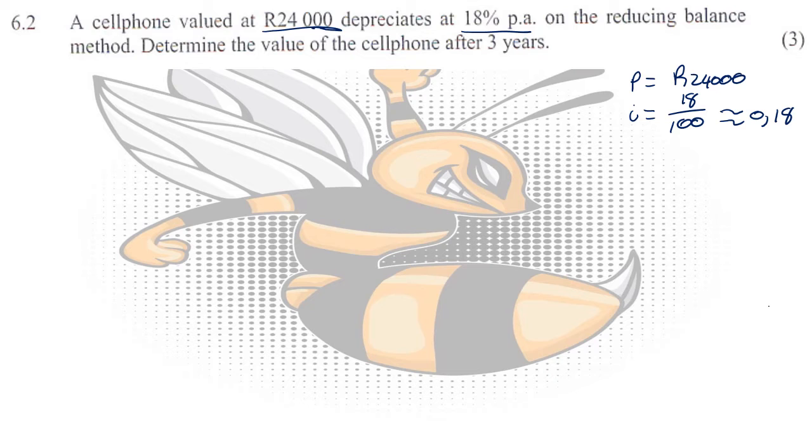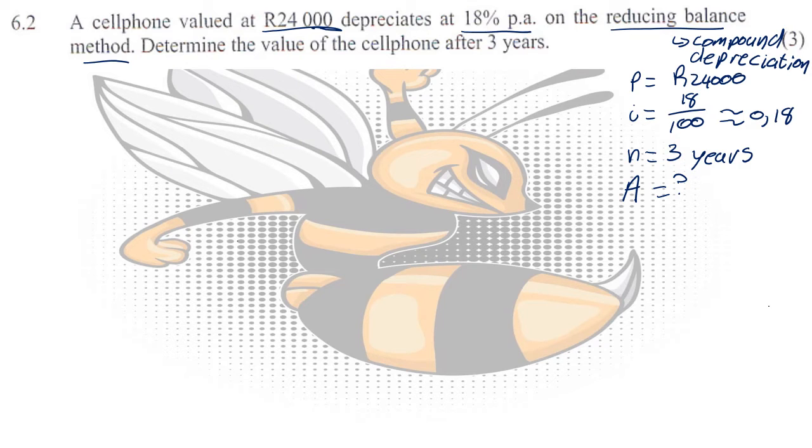We know that our time span is 3 years, and they want us to calculate how much this cell phone is worth after 3 years. So they want us to calculate the A value. Now, since they're talking about the reducing balance method, that means we are working with compound interest, or depreciation in this case.